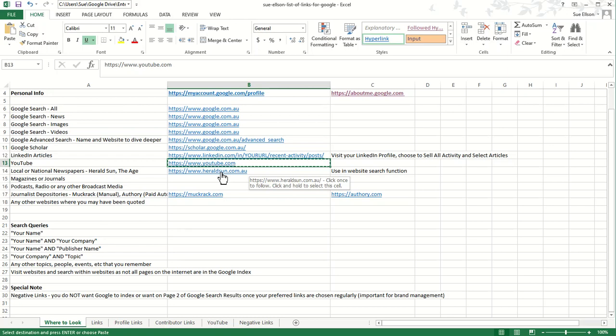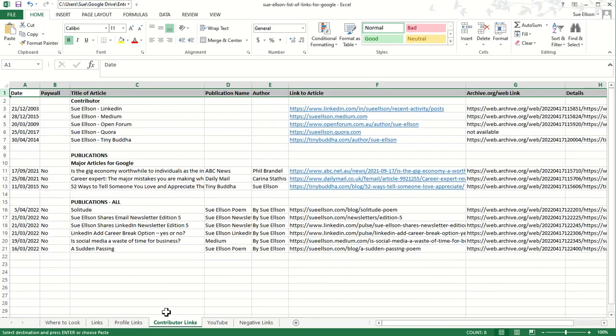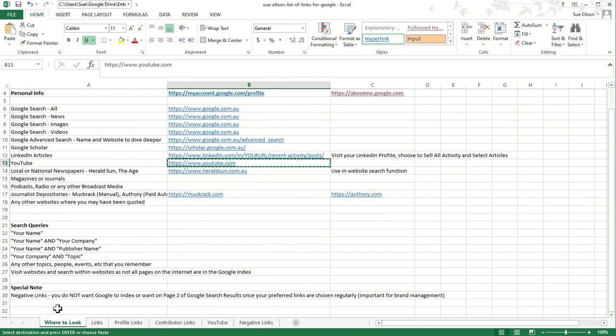Now, I realize it's behind a paywall, and that's why on the contributor links page, I've put that. So in other words, you can't see the full article unless you're signed in as a paid up person. But anyway, it's nice to know whether there's a paywall or not. So fortunately, all of these articles, there are no paywalls. So it means that anybody can look at it at any time.